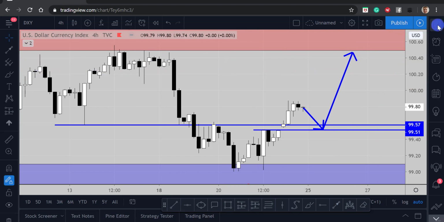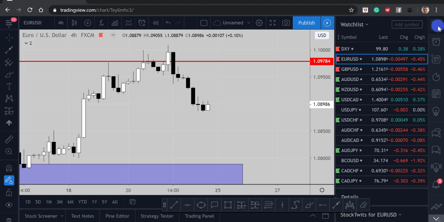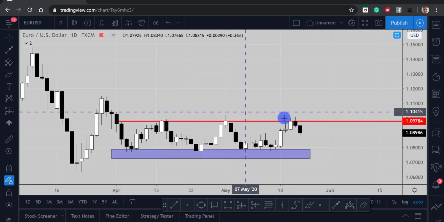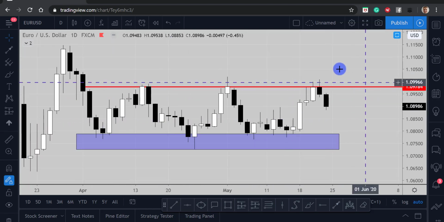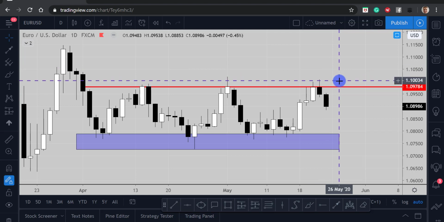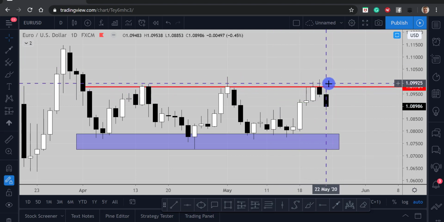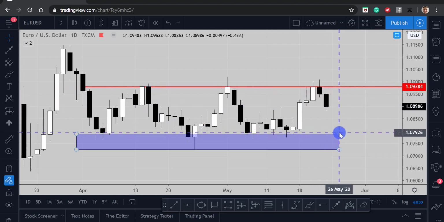That goes the same for euro really. Just grab euro US dollar and go up to that daily time frame. You see that price remains within that range. It came up into those structure highs around about 1.0978 or that 1.1 key psychological level. So price being at that structure point, we can expect to see price continue back down into that support zone there.